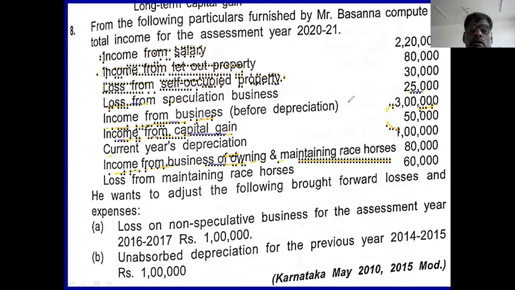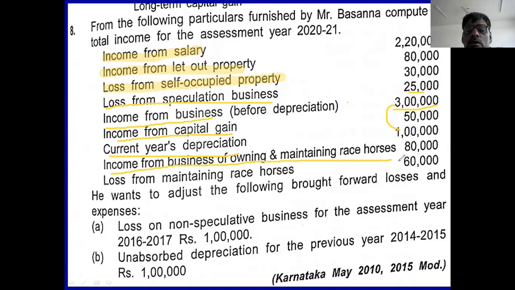Then loss from the maintenance of the horse race is 60,000. 80,000 is the income, 60,000 is the loss. After adjustment, your balance of income is 20,000. Remember this.